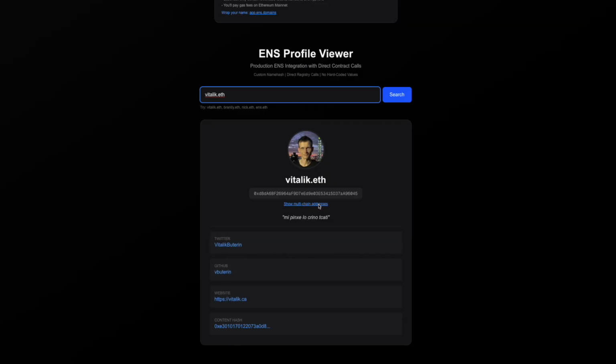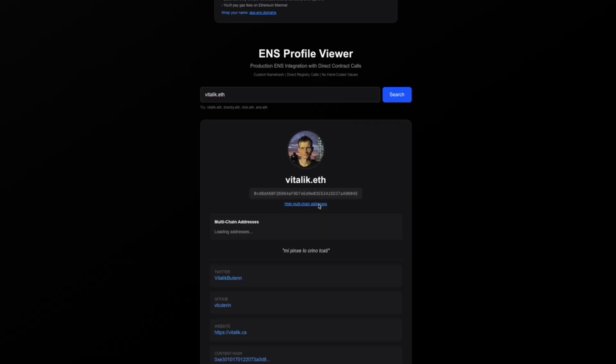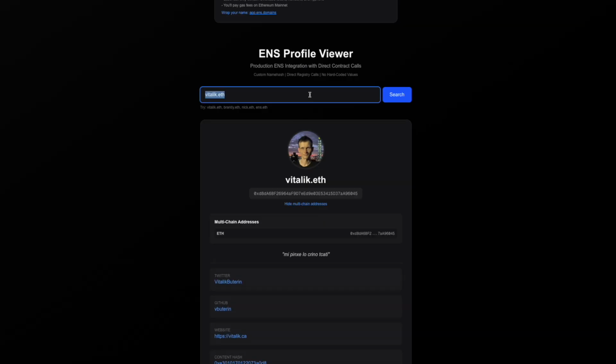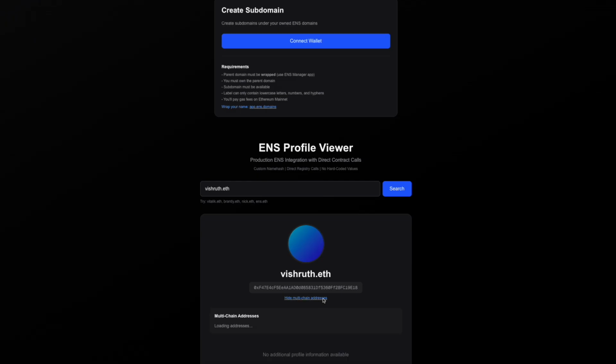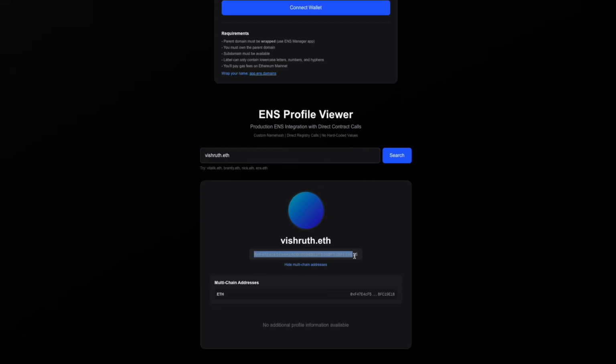And if you want any multi-chain addresses which are connected to the particular .eth name, that will also be shown here if it exists. So let's test for one of my mainnet addresses. So as you can see, this particular wallet has visual.eth.